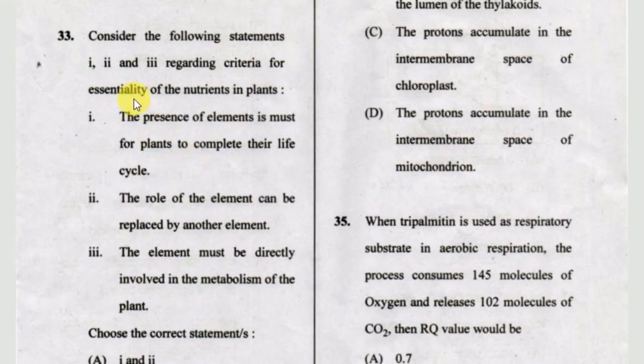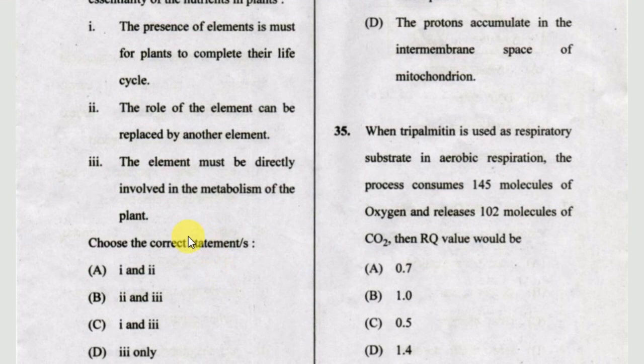The next one, consider the following statements 1, 2 and 3 regarding criteria for essentiality of the nutrients in plants. Option 1, the presence of elements is a must for plants to complete their life cycle. Second, the role of the element can be replaced by another element. Third, the element must be directly involved in the metabolism of the plant.